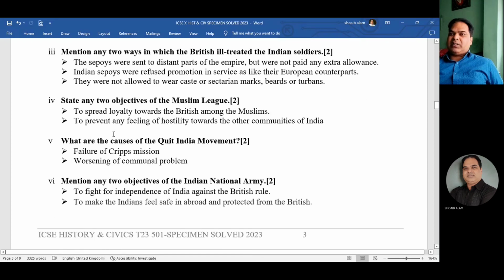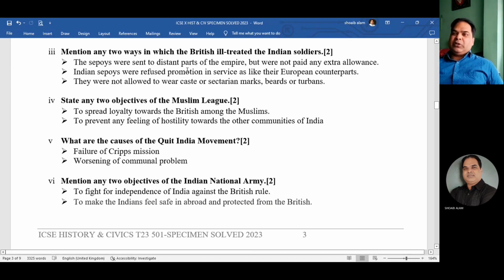Number 3, again 2 marks. Mention any 2 ways in which the British ill-treated the Indian soldiers. So how were the Indian sepoys ill-treated by the British? So 3 points I have given over here. So you can write any 2. Just remember 2 points. For 2 marks, 2 points. Okay. So I've given 3.